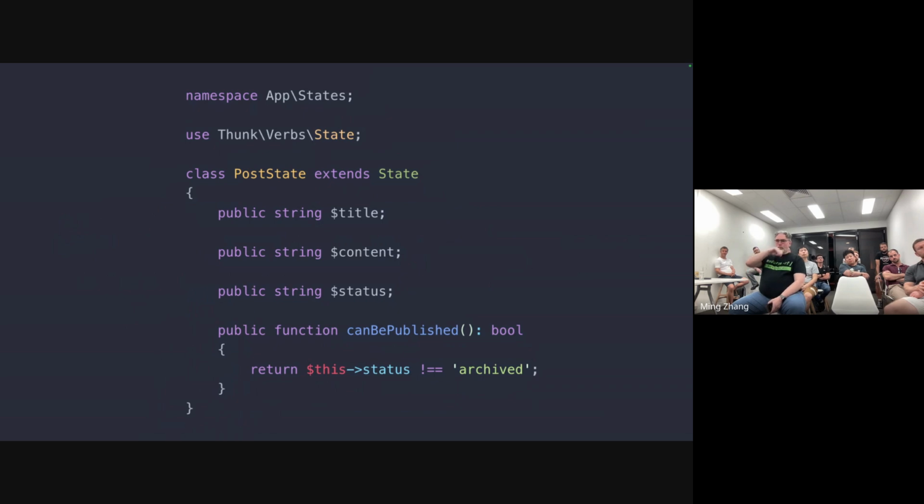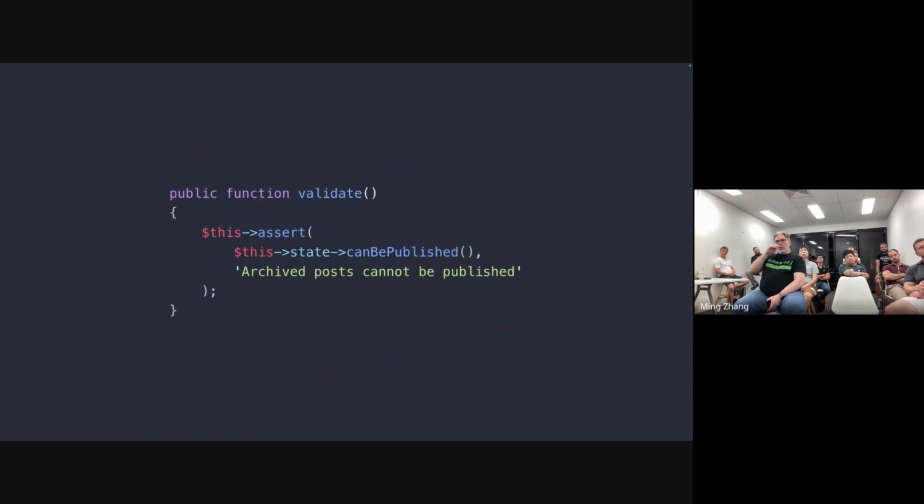Let's dig into states a little bit further though. We can use our states as state machines to encapsulate our business logic. Before, we had this check in our event: is status not equal to archived? Well, we could wrap this up in a helper method and say can be published. Then that helper method can be moved onto our state so we can reuse this logic. Now in our validate method on our event, we can reuse our helper method and assert that the state can be published. You can imagine expanding on this, applying state machine logic on our post state to enforce things like drafts can only become published, but once published, a post can't be turned back into a draft, and instead can only be archived.